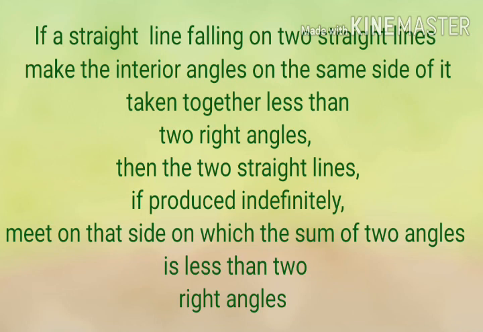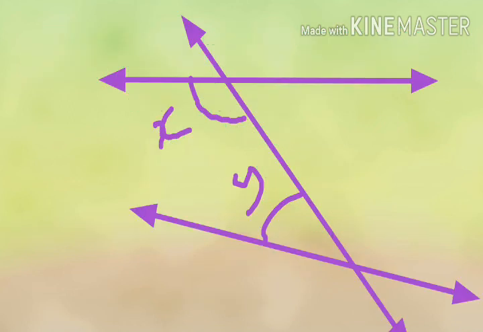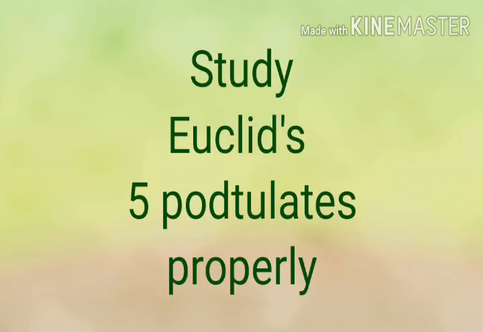That means x plus y is less than 180 degrees. In the figure, x plus y is less than 180 degrees. This is postulate 5. You should study these postulates by heart with the number. Postulate 1, postulate 2, 3, 4 and 5.